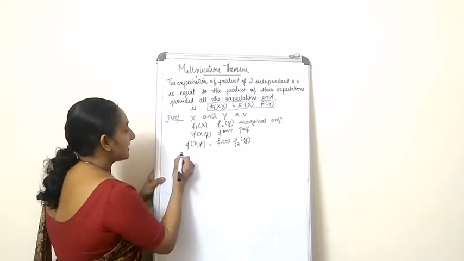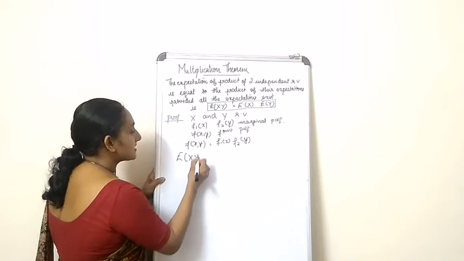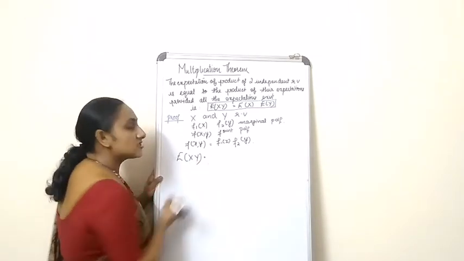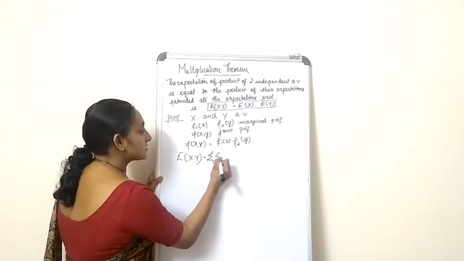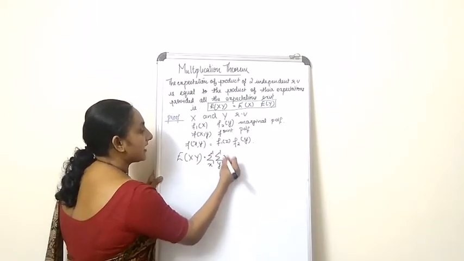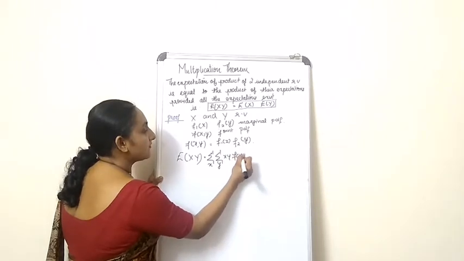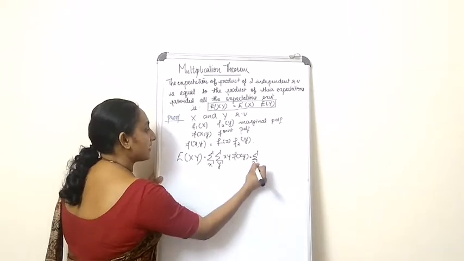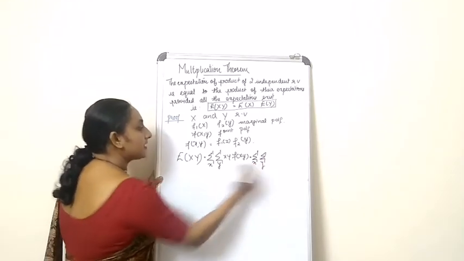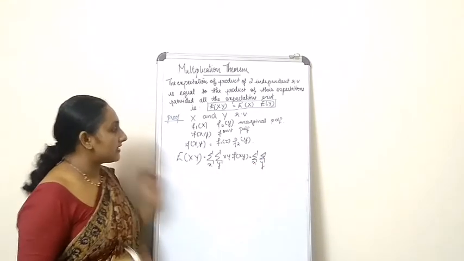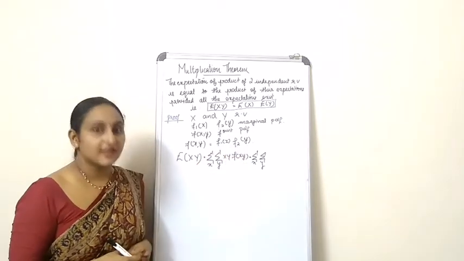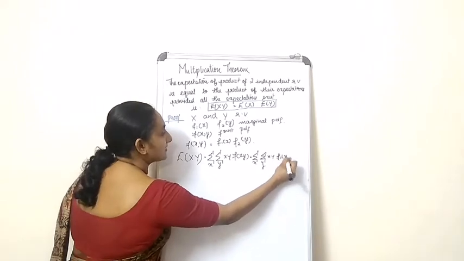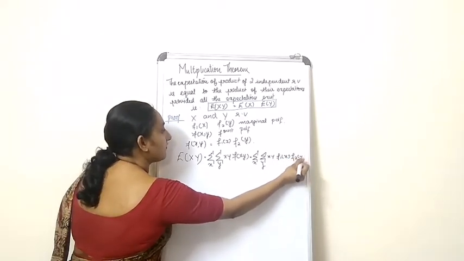Okay, now let's take a look at the LHS. What is the LHS? Expectation of xy. Now expectation of xy is nothing but summation over x, y, xy and its PDF f of xy, which is equal to summation over x, summation over y. Instead of f of xy, what can I write? f1 of x multiplied by f2 of y. So xy into f1 of x multiplied by f2 of y.